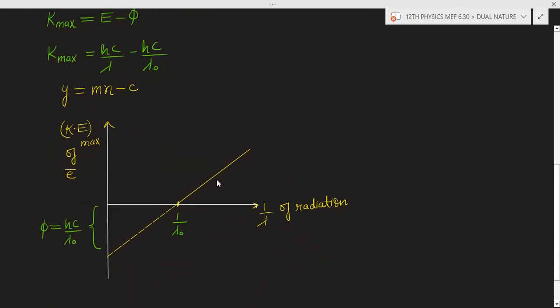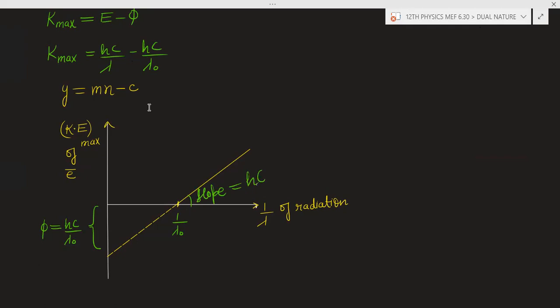I have not written the slope. This graph will have the slope of m. When you compare this equation and this equation, the slope of this graph will be hc.